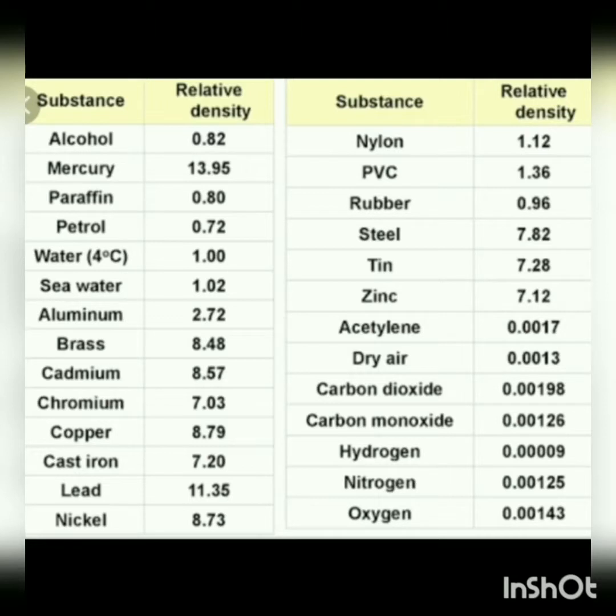These are common relative densities, and the relative density has no unit, because it is a